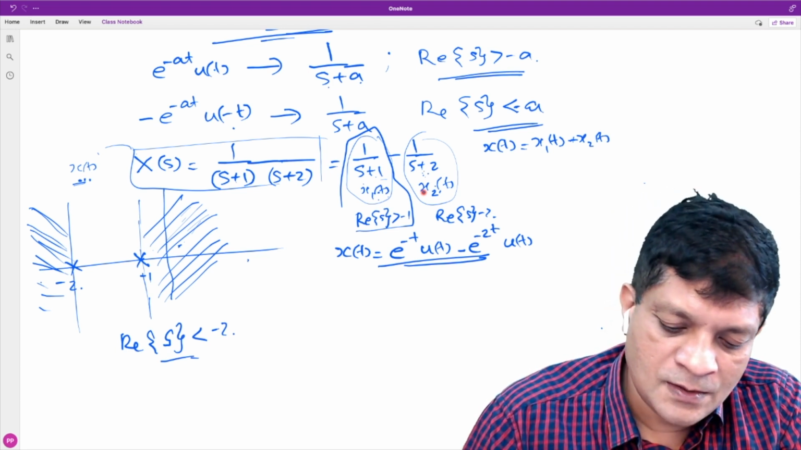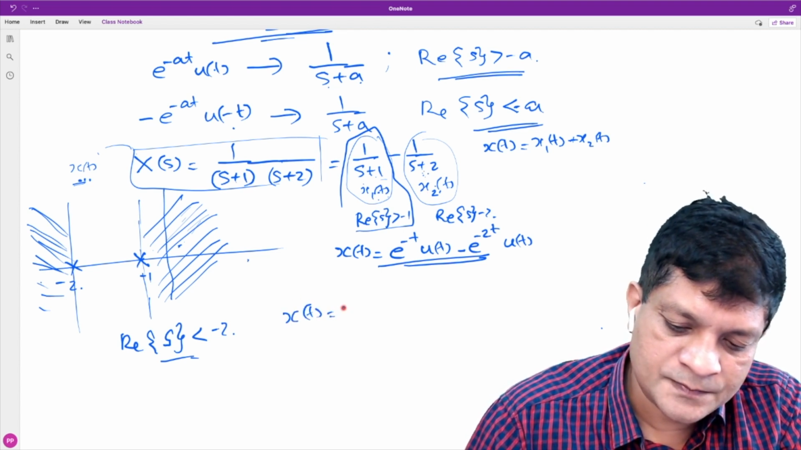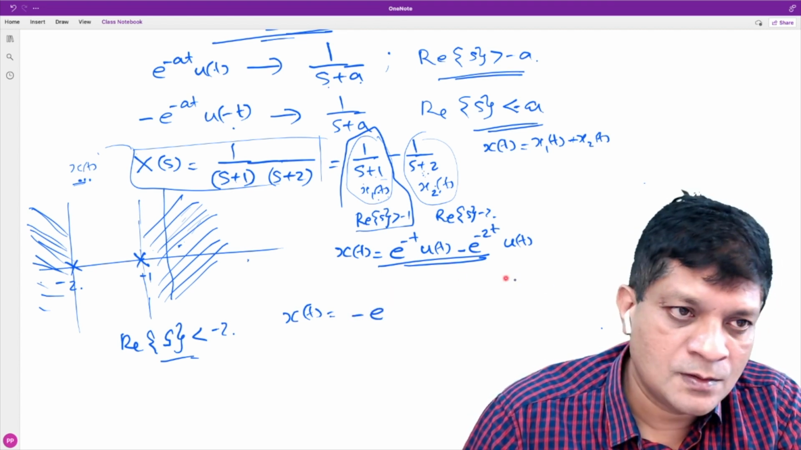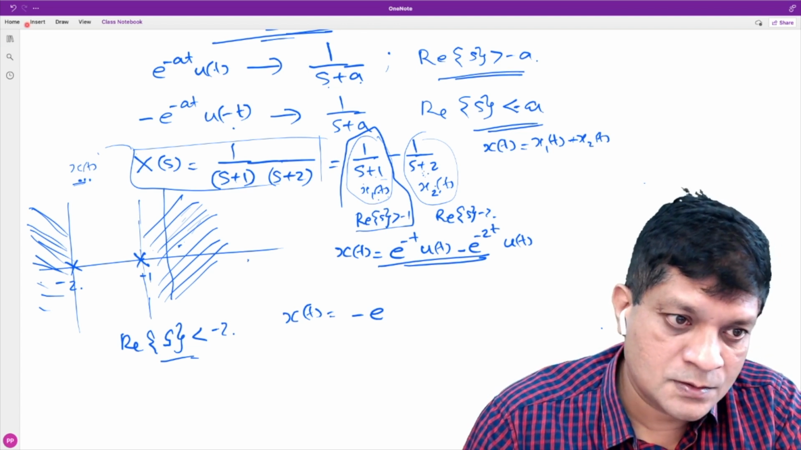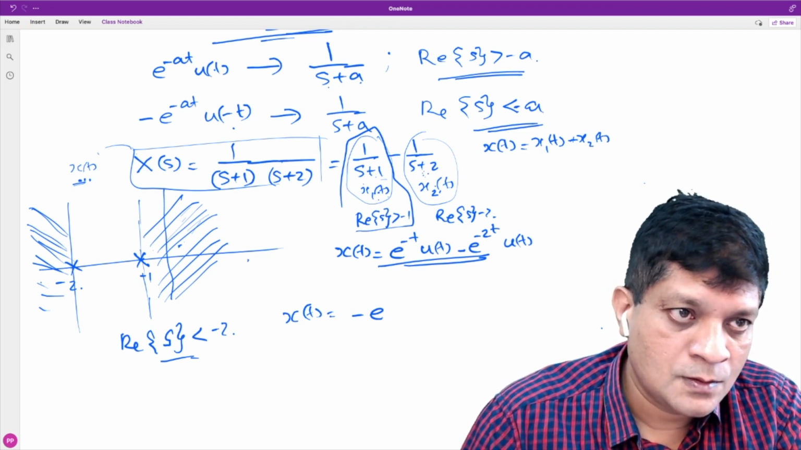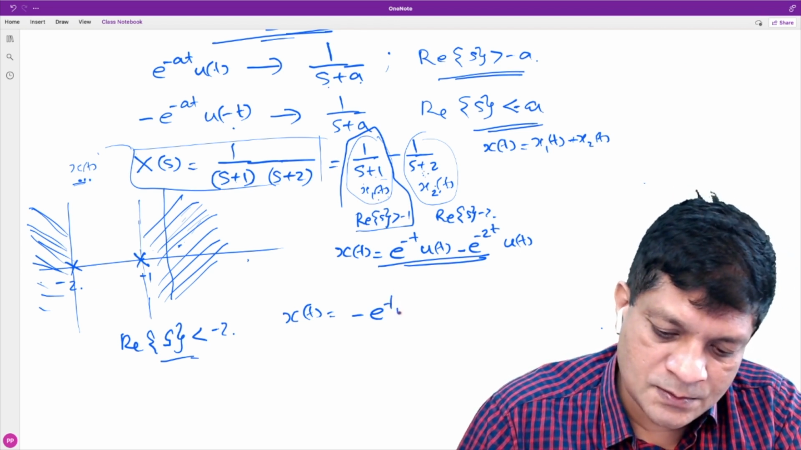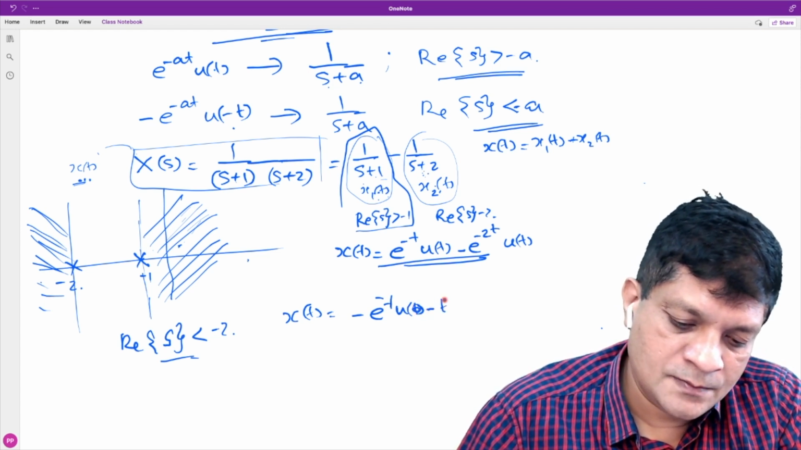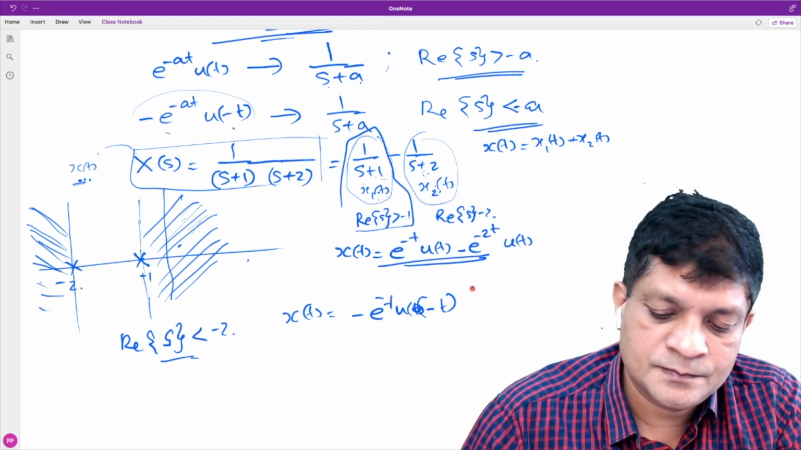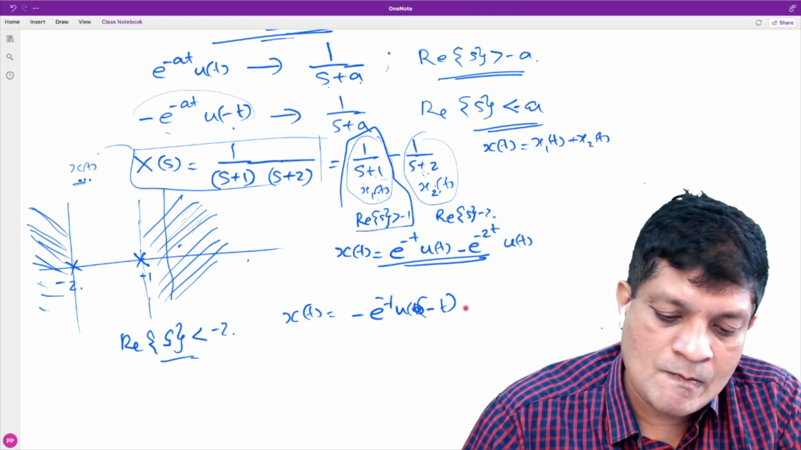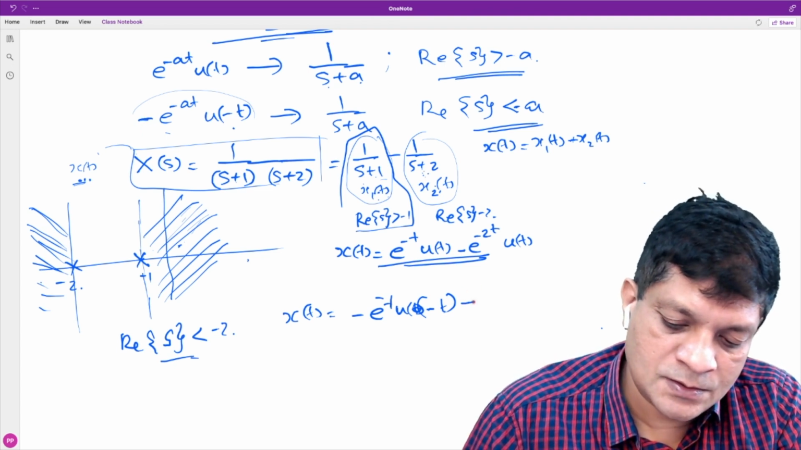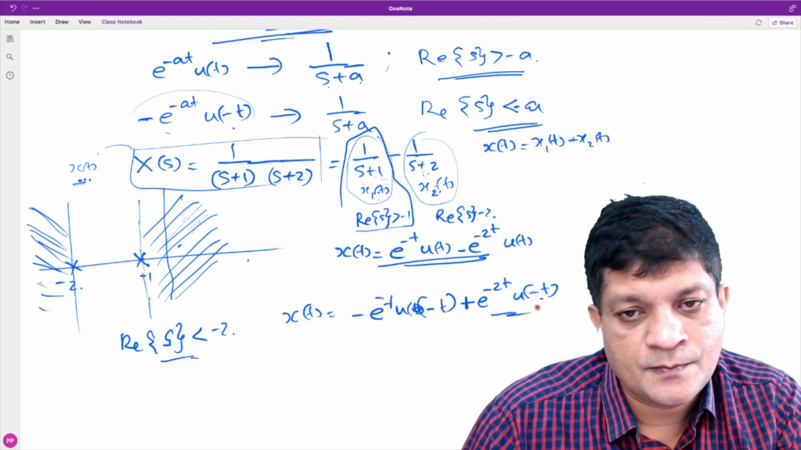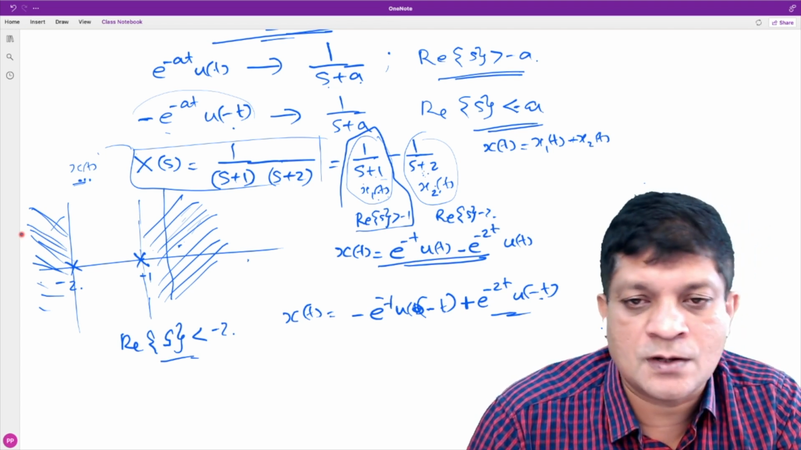Tell me, what is the signal x(t) in that case? It is minus e raised to power minus t u of minus t. You have to use this result. There is a minus sign here, so it will be plus e to the power minus 2t u of minus t. So that is the corresponding signal if this is the ROC, if it is a left-sided signal.